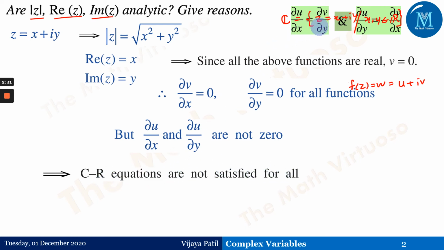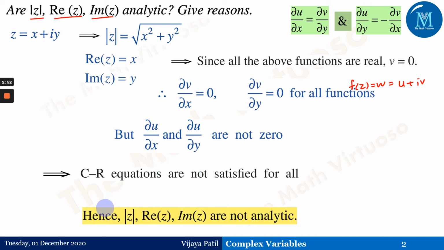These are the CR equations: dou u upon dou x is equal to dou v upon dou y, and dou u upon dou y is equal to minus dou v upon dou x. Here the CR equations are not getting satisfied. Therefore mod of z, real part of z and imaginary part of z are not analytic functions.